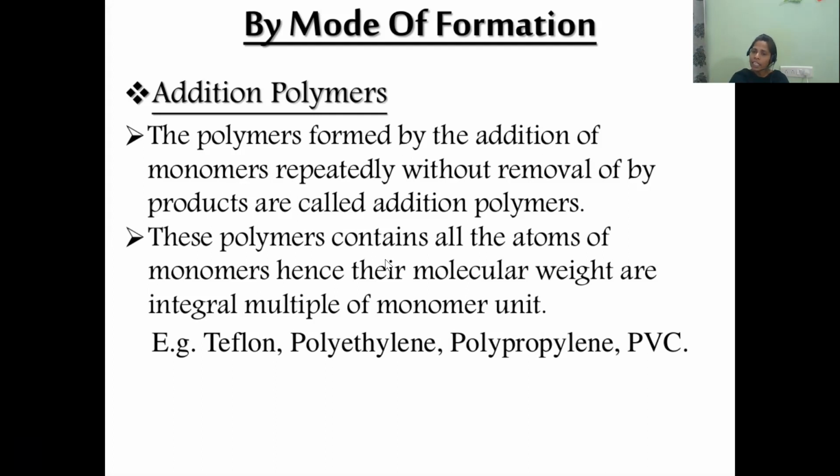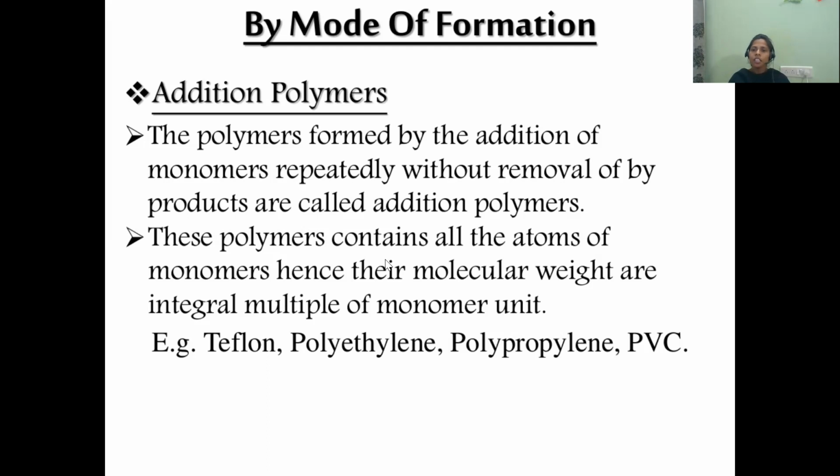For example, let us assume 5 moles of ethylene is participating in the polymerization. We know that each ethylene molecular weight is 28. Yes, but how many ethylene molecules are repeated? 5 molecules of ethylene are repeated. That means what should be the molecular weight of the polymer? It should be 28 into 5.